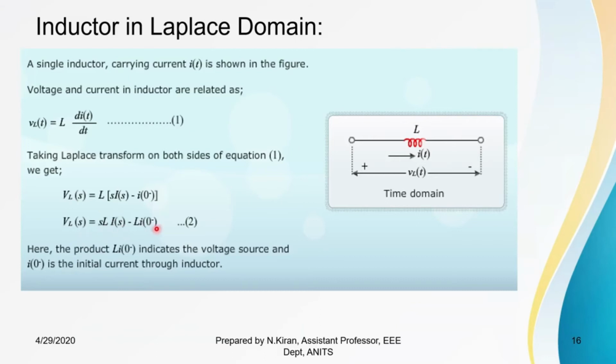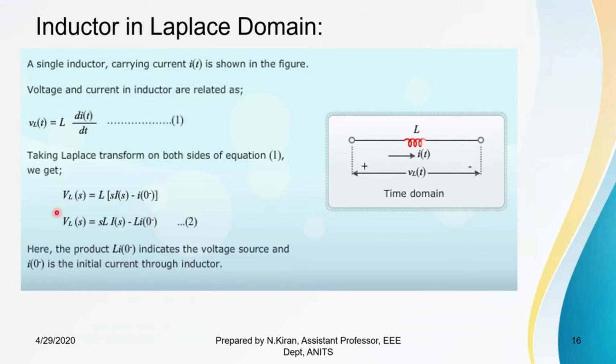Obviously these two terms should also be voltage. So here L into I of 0 minus indicates it is a voltage source, where I of 0 minus is the initial current through the inductor.